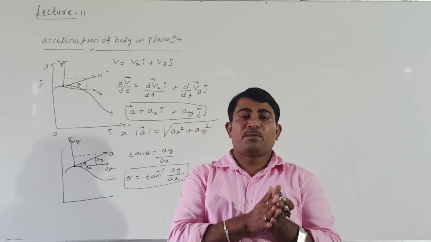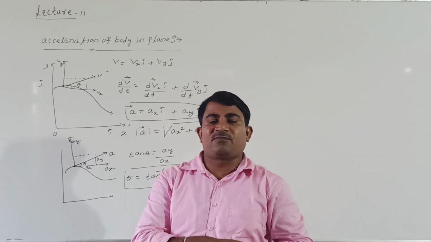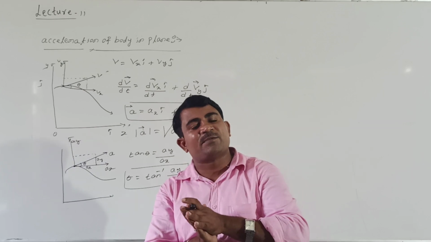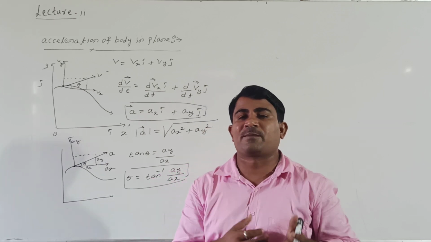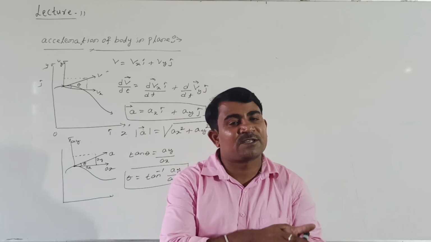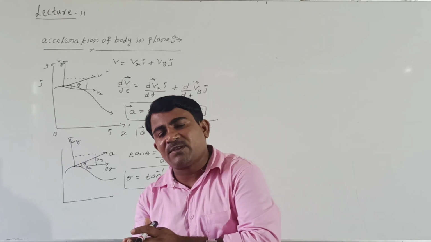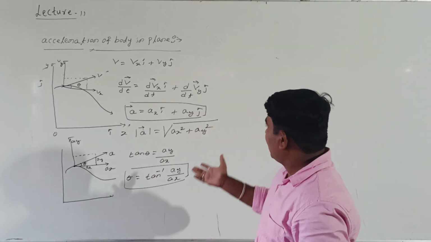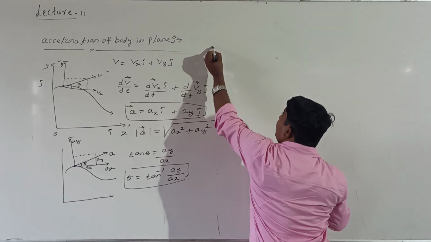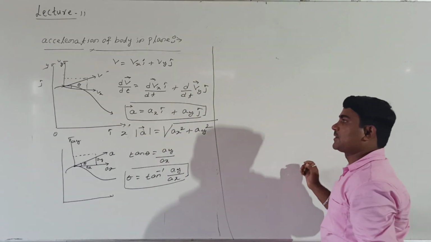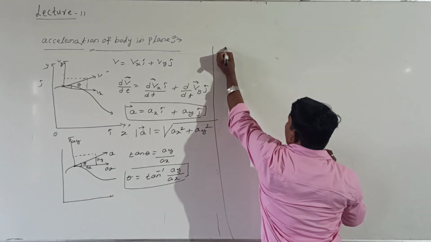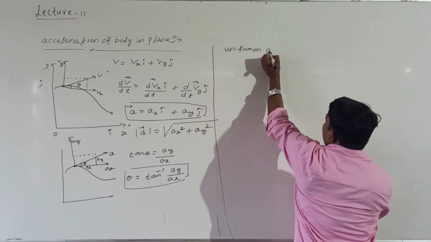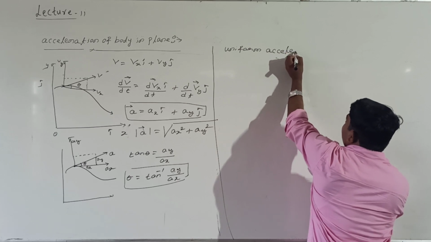Right, students? But for uniform acceleration, how to represent the acceleration of the body in a given plane? For uniform acceleration, we know that uniform acceleration means the change in velocity of the body remains the same. See here, in a given plane, for uniform acceleration. Uniform acceleration in a plane.